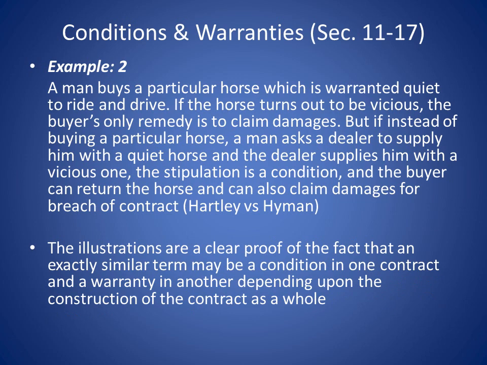Example 2. A man buys a particular horse which is warranted quiet to ride and drive. If the horse turns out to be vicious, the buyer's only remedy is to claim damages. But instead of buying a particular horse, a man asks a dealer to supply him with a quiet horse, and the dealer supplies him with a vicious one. The stipulation is a condition. Okay? And the buyer can return the horse and can also claim damages for breach of contract.